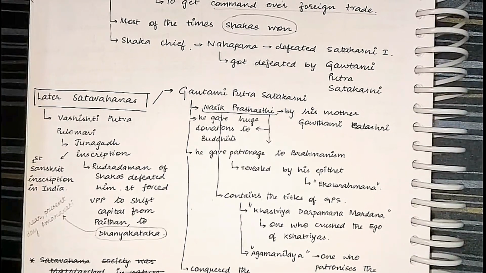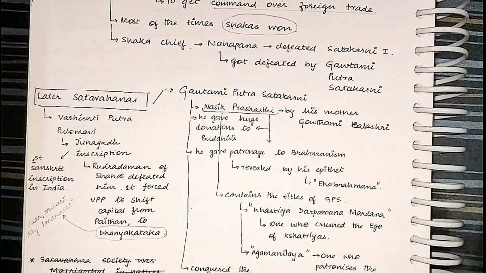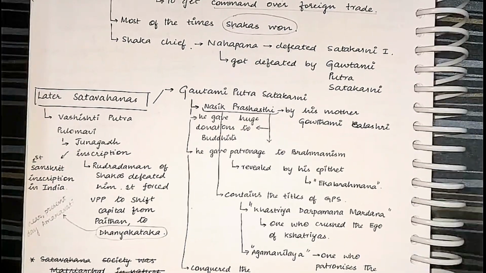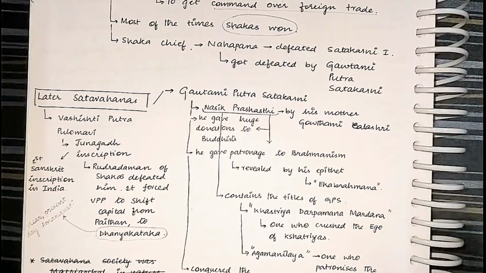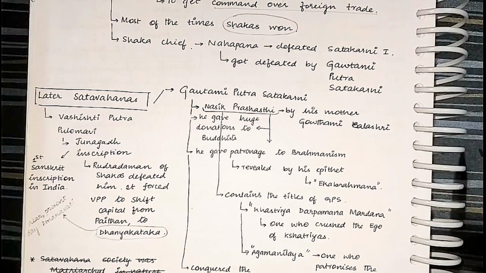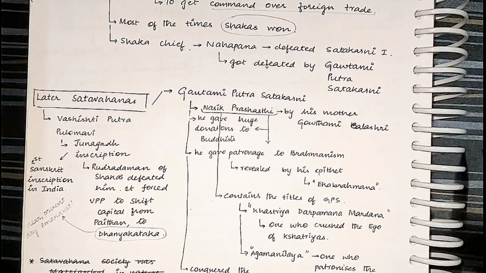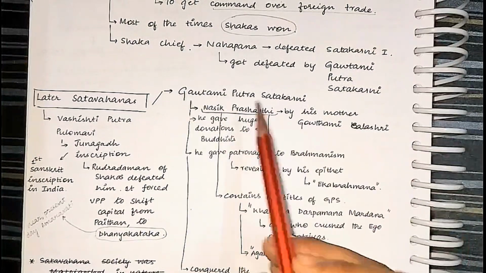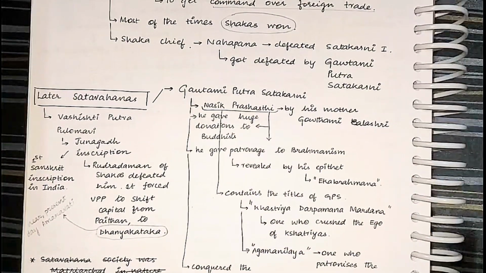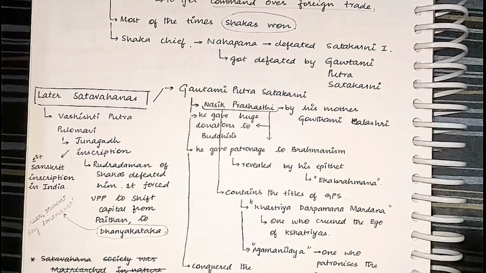Why I am telling you these things is, if any question comes briefly on the kings of the Shatavahanas specifically, or on the inscriptions of the Shatavahanas, like they can ask, how do the inscriptions of ancient India reveal the socio-cultural conditions of the Shatavahanas? So you can write about these inscriptions, just these 2 or 3 inscriptions. If you know them, then you can easily write an answer around that.